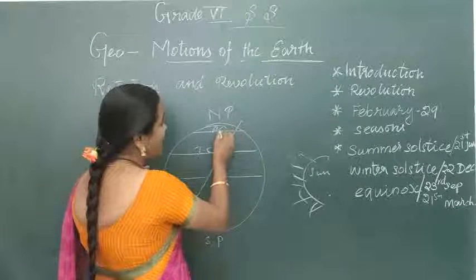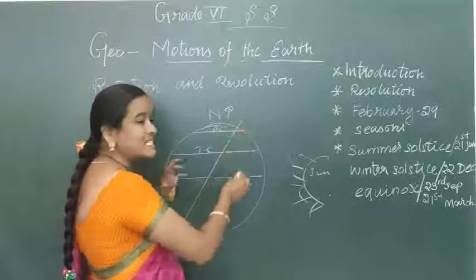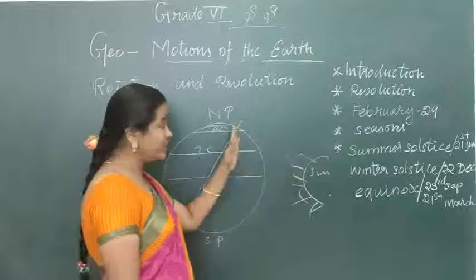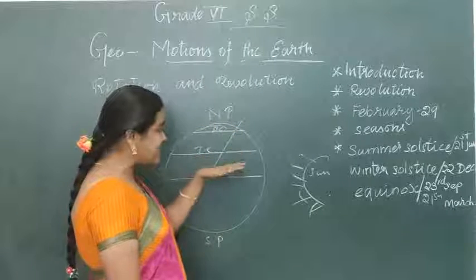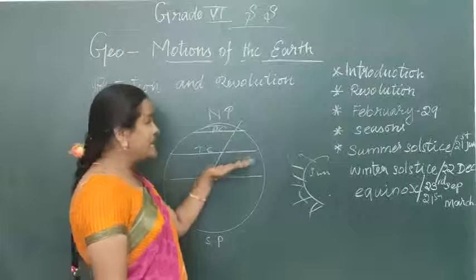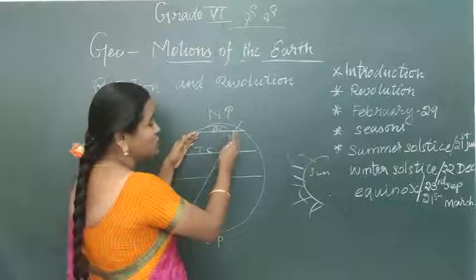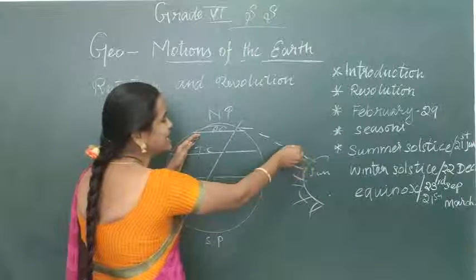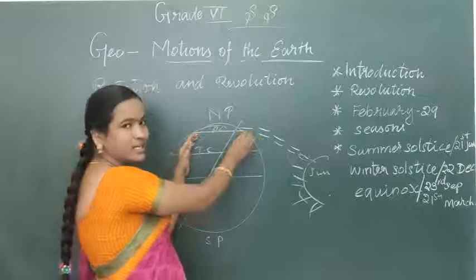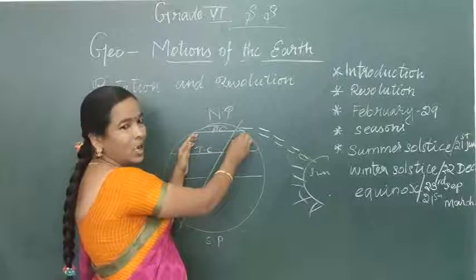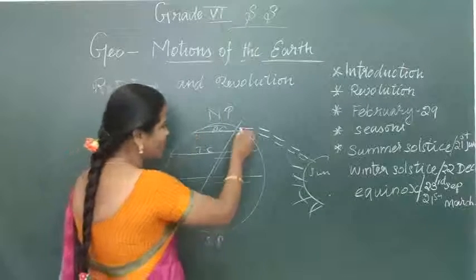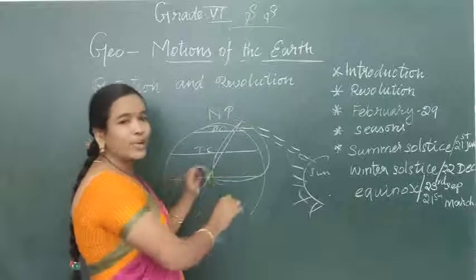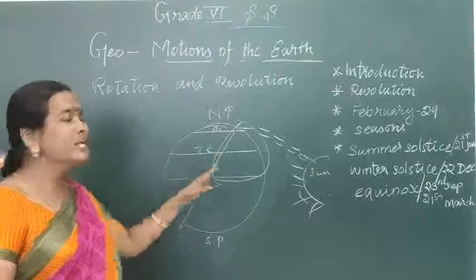The Arctic Circle also receives slanting rays from the sun, which is not like the Tropic of Cancer receiving direct sun rays. Okay children, see now the Arctic Circle receives very little rays, because of the slanted position; only a few rays could reach the Arctic Circle. Right. So now this northern hemisphere experiences summer.